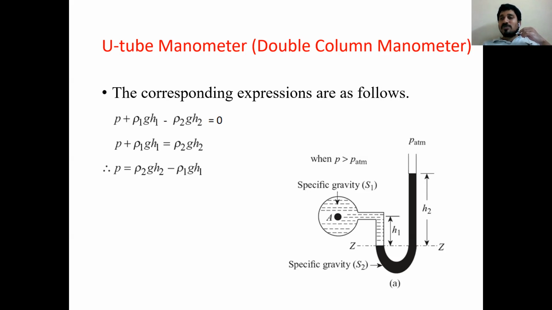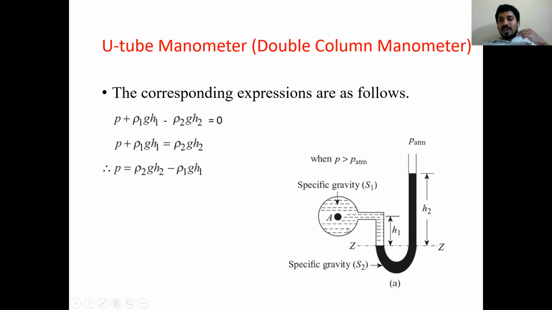Liquid height means it is pressure head. H1 is the pressure head on the left limb and H2 is the pressure head on the right limb. ZZ is the datum level. Now, how can I write the pressure equation here? See all of you, I start with point A, meaning pressure P. So this is pressure P.